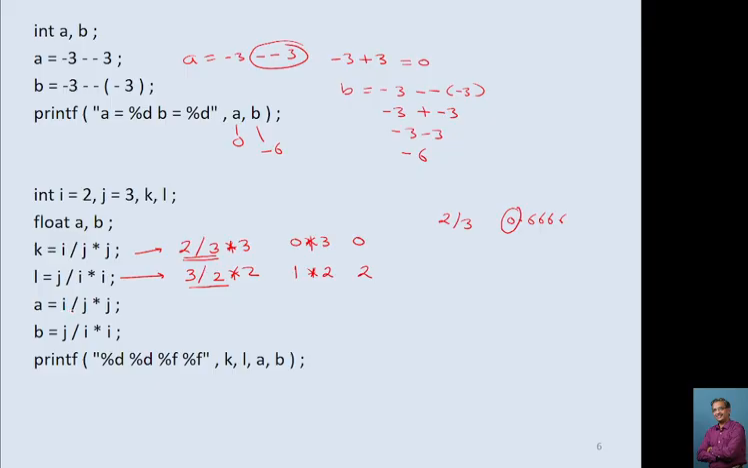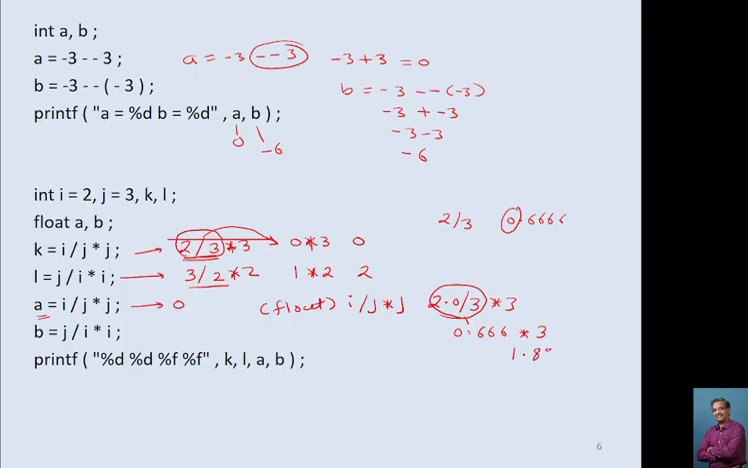Then this i divided by j into j, but this a is declared as a float. Though this is declared as a float, it gives you 0 because here this 2 divided by 3 always gives you 0. If it were like this, i divided by j multiply by j, so this would become like this, and now this will give you 0.666 because one number is float. So 0.666 multiply by 3 will now give you approximately 1.89.